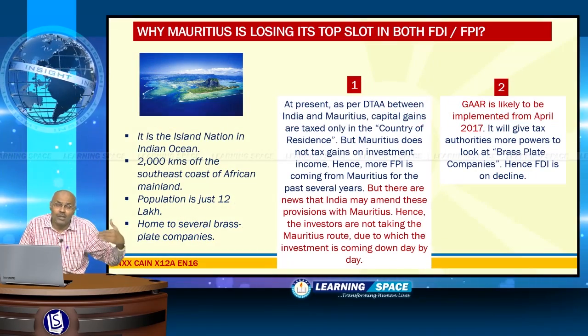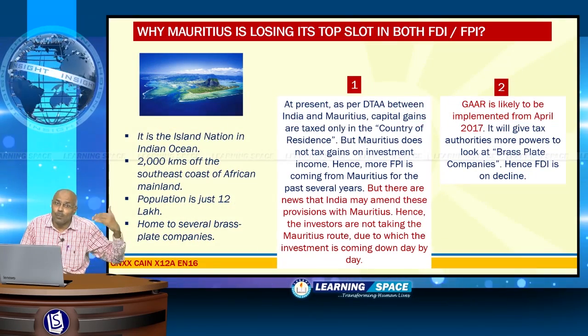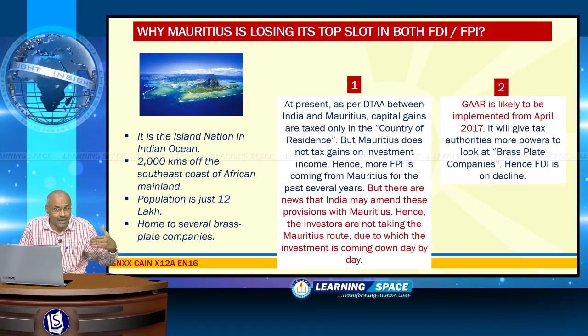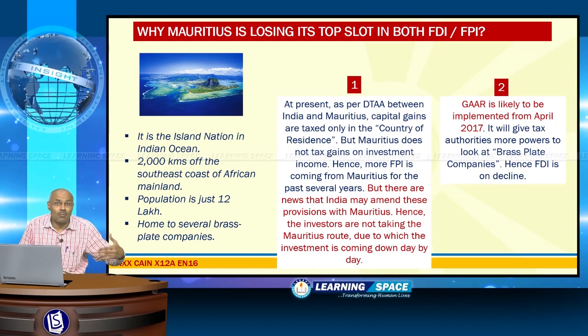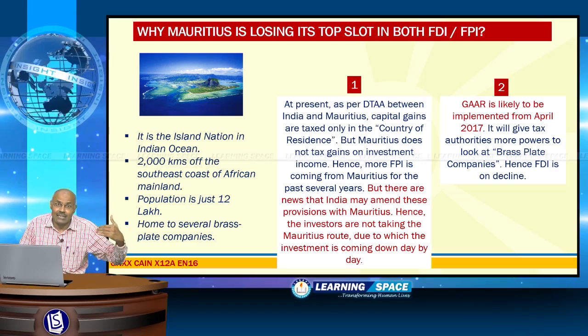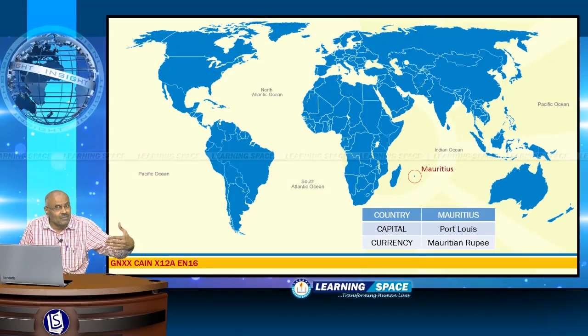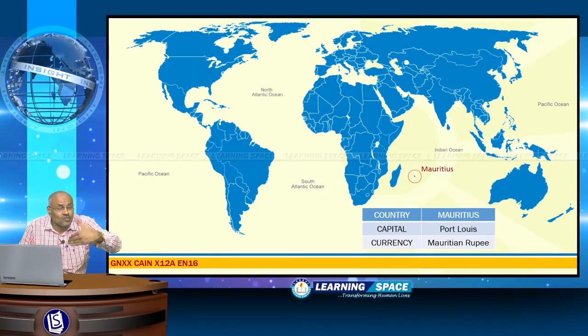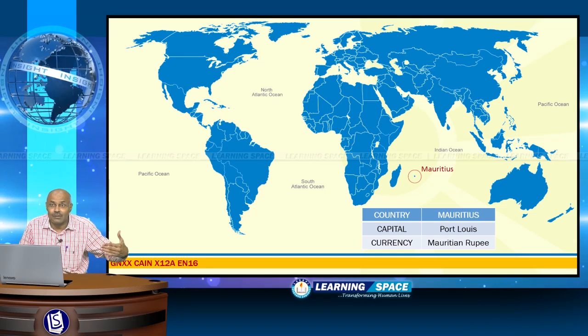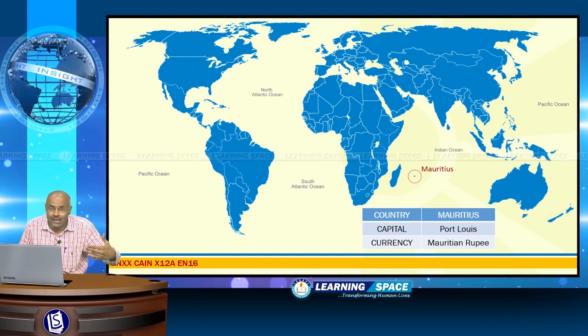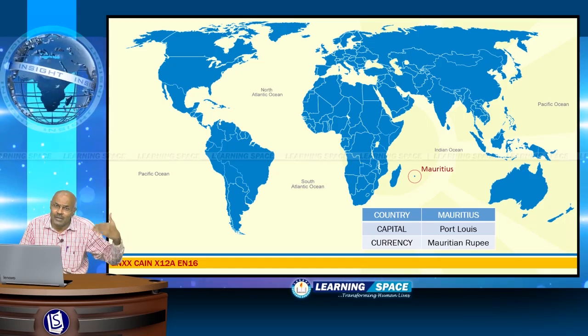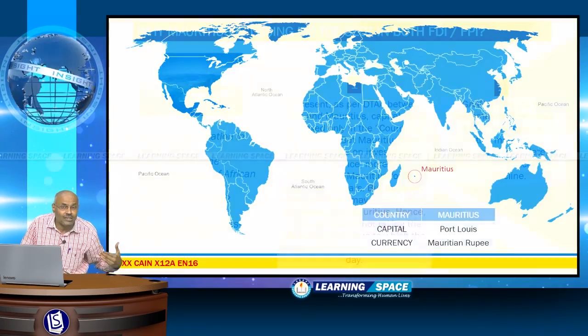And why is Mauritius losing its top slot in both FDI and FPI? First of all, where is Mauritius? Mauritius is an island nation in the Indian Ocean, 2000 kilometers off the southeast coast of the African mainland. Please look into this slide. This is the location of Mauritius, and the predominant population are of Indian origin.